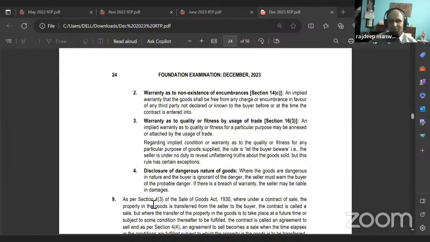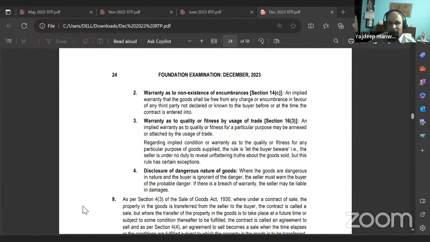My suggestion is do business correspondence and reporting first, because it gets over fast, right? Is it faster? Yes, sir. And it's safe also. You have a lot of marks which you can get right over there. Correct or no? Yes, sir. So my suggestion is safeguard yourself.